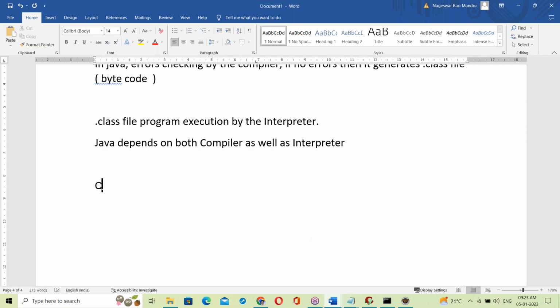Yes, some questions for you guys. As per your understanding here, can we create an exe file in Java? That is the question. Can we create an exe file in Java? Yes, it's an interview question.